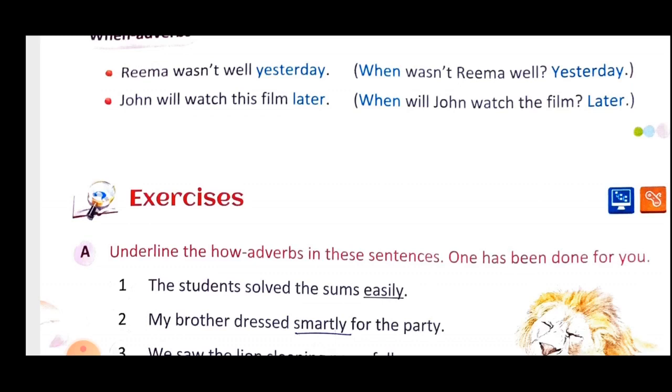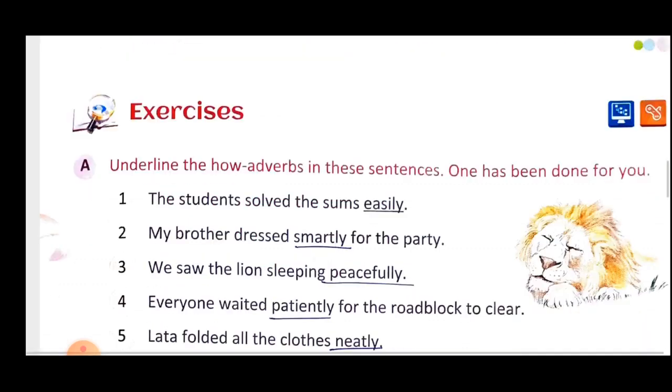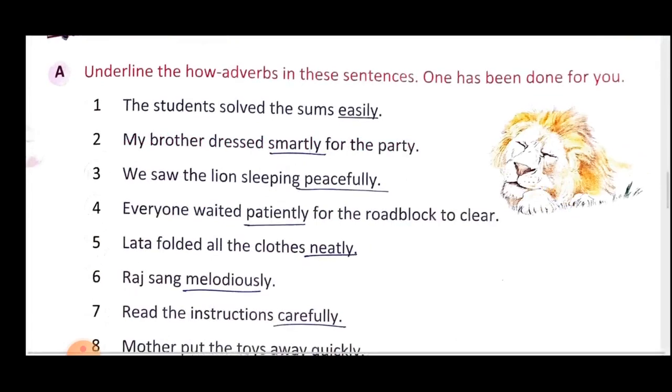That is why an adverb is used. And mostly in an adverb you will see ly at the end. That is the identification of an adverb. So when you see a word having ly at the end, that can be your adverb, and it is used to clarify the verb or adjective.